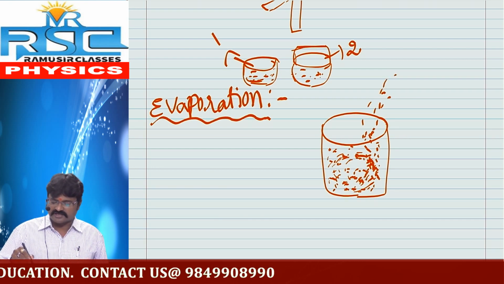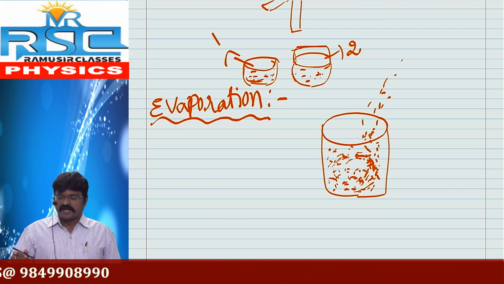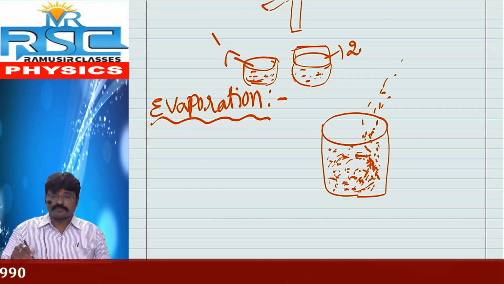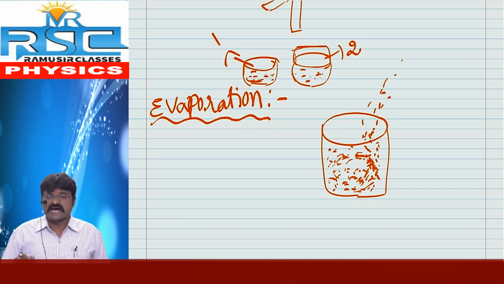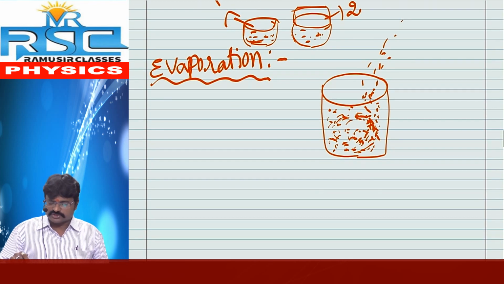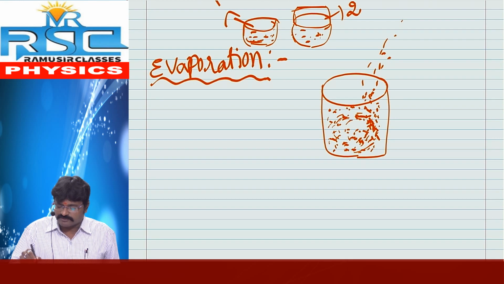Sometimes not all the molecules fly off, because they do not have suitable energy. Some of the molecules are returned back, and once again they collide, get sufficient energy, and fly off.